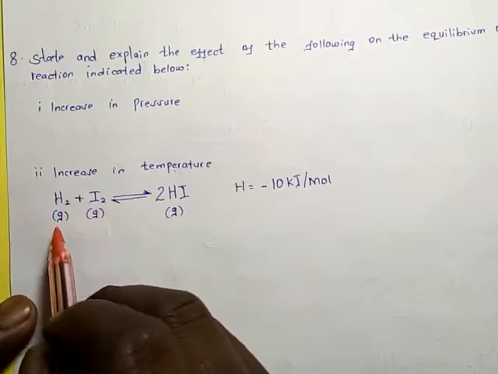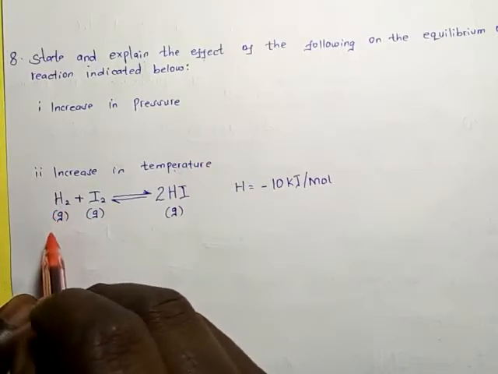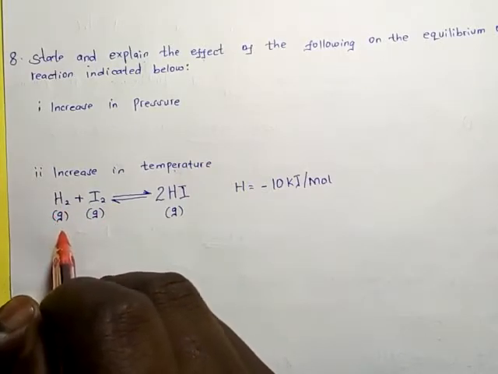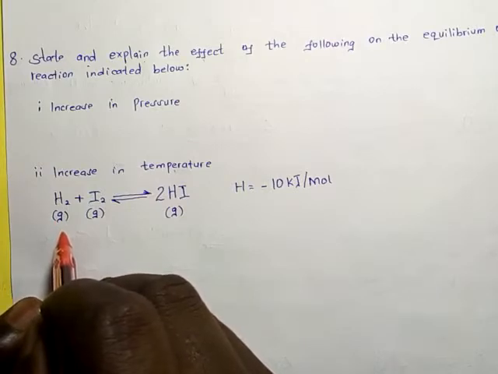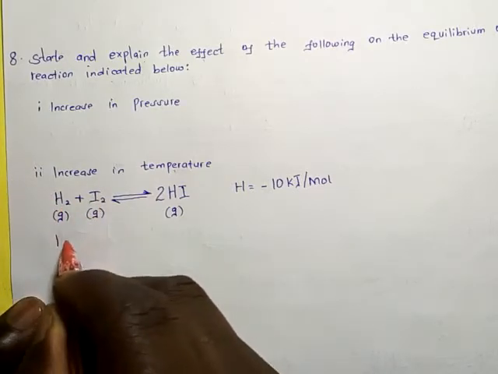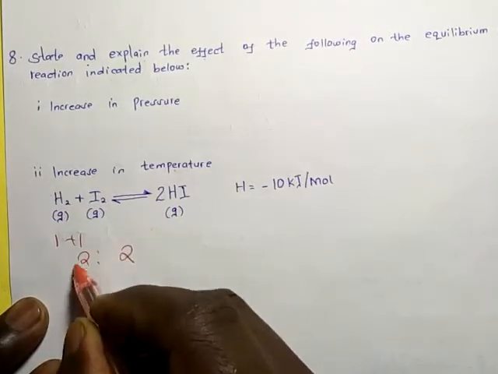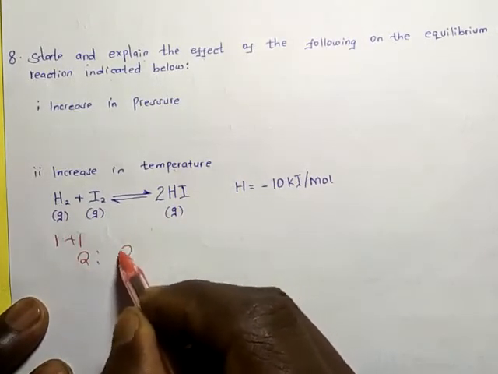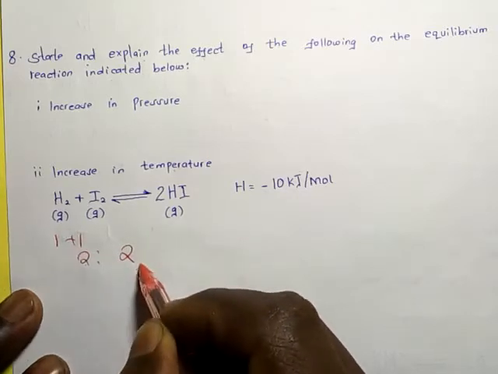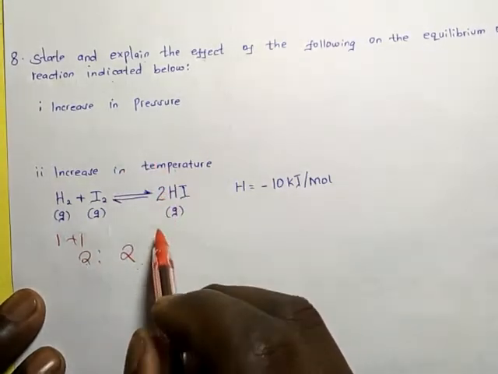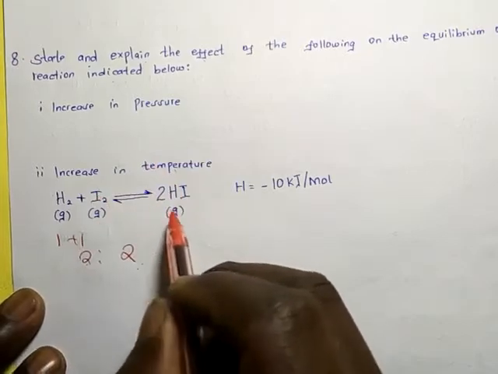Whenever we are talking about pressure, always calculate the number of molecules. On the left side is 1 plus 1, which is 2. On the right side is 2. So you see the number of molecules are the same, equal. Therefore, pressure will not affect this system at equilibrium.